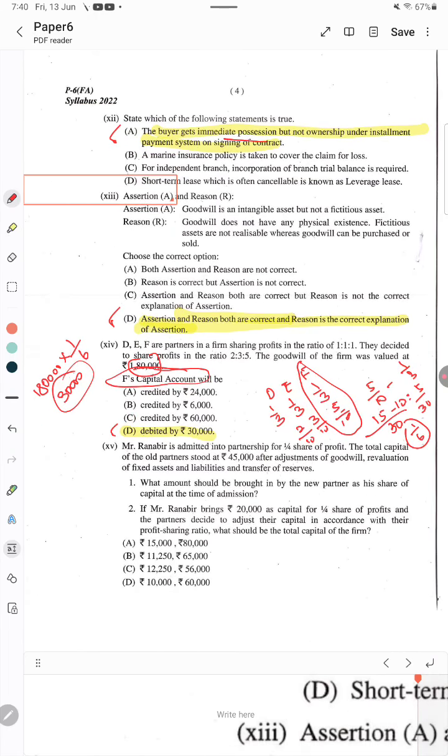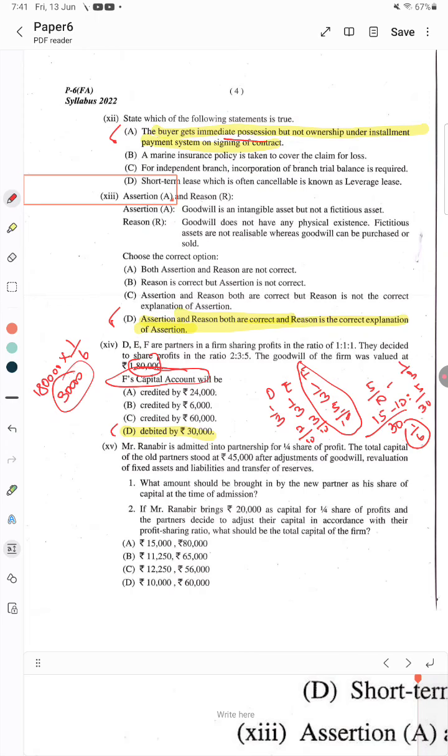And then Ranbir. Ranbir is admitted into the partnership for 1/4 share of the profits. The total capital of the old partners is 45,000. Old partners means there may be 2 or 3 partners, it is not stated in the question. But after adjustment of goodwill and revaluation of fixed assets and liabilities and transfer of assets, Ranbir is given 1/4 share of profit.